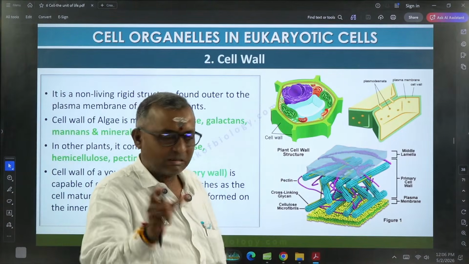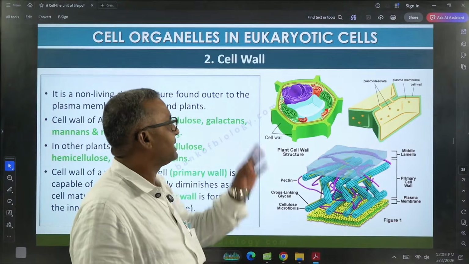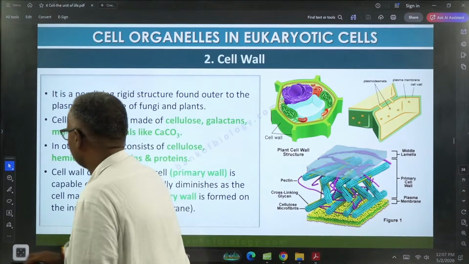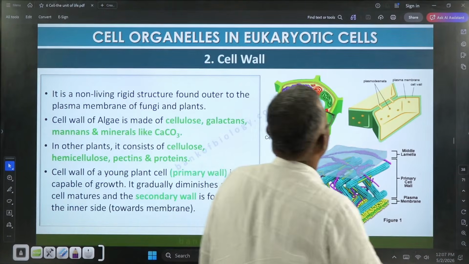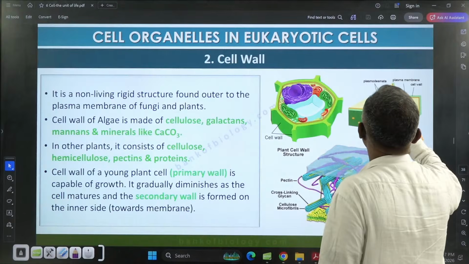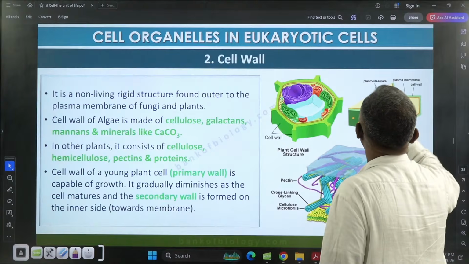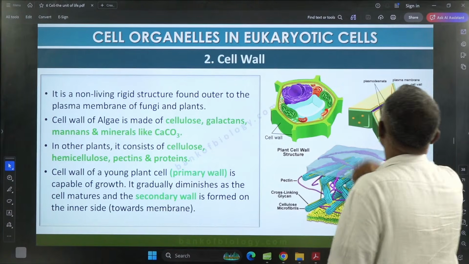the first formed layer of cell wall is middle lamella. What is it? Middle lamella. Look at here, look carefully. So middle lamella is the cementing substance present between two adjacent cells. Now this is middle lamella.